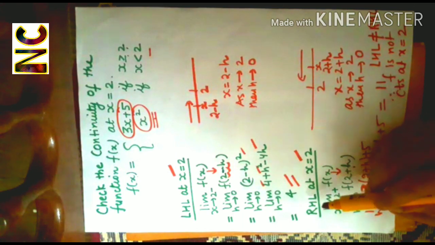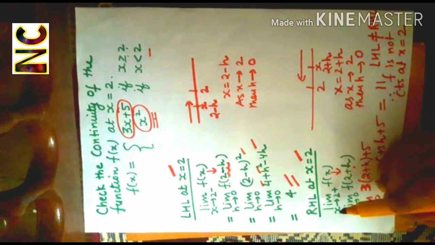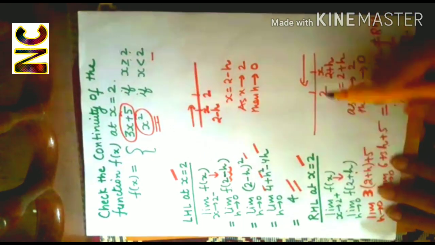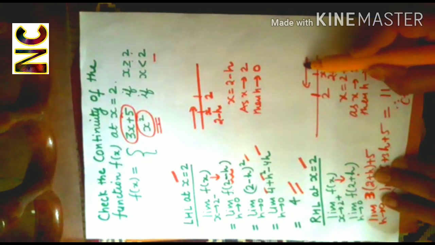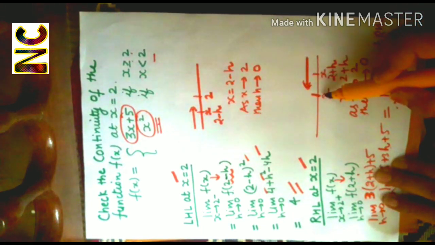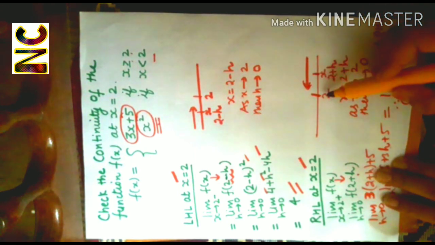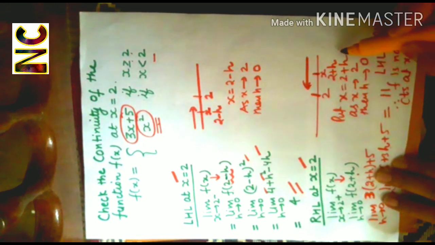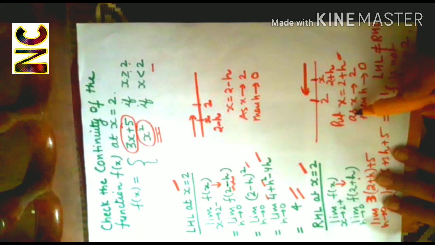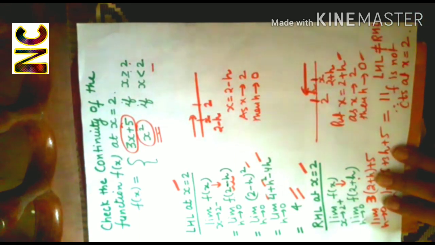Now we will compute the right hand limit at x equal to 2. Right hand limit is denoted by limit f(x) as x tends to 2 plus. That means we approach 2 through the values greater than 2. So if this is x, then x is greater than 2. So we take x is equal to 2 plus h. Now as x approaches 2, h will tend to 0.